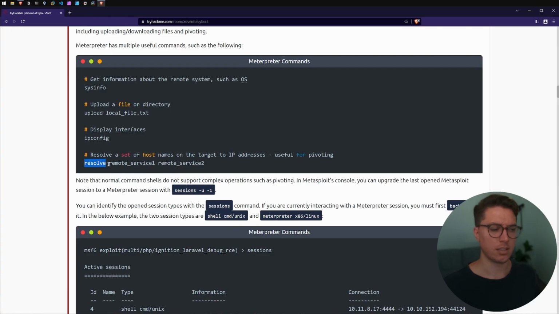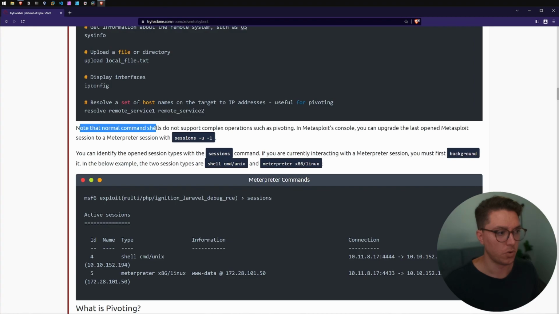Does that mean like setting aside some IP addresses or finding other IP addresses? Yeah, so find a set of host names on the IP. Yeah, okay, so it's like getting more of a landscape of the network, seeing what else is around. So normal command shells don't support these complex operations such as pivoting. That's why we use Metasploit and Meterpreter.